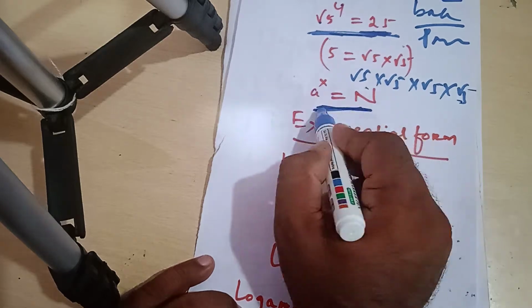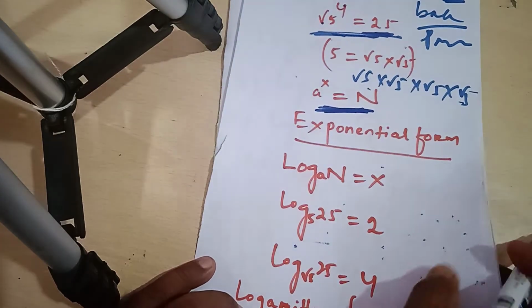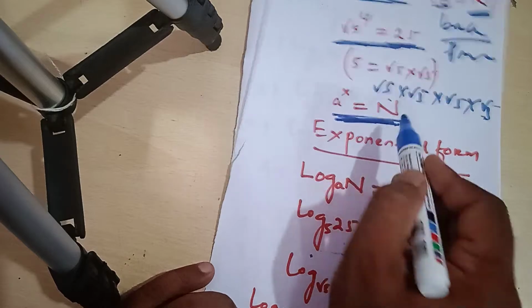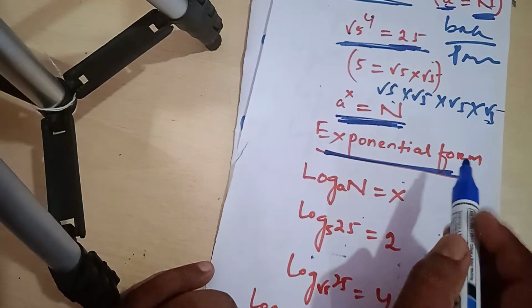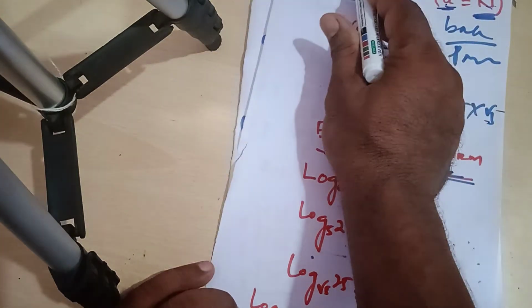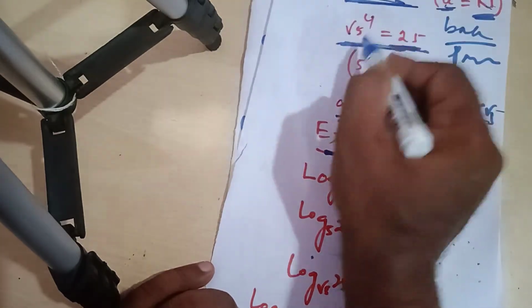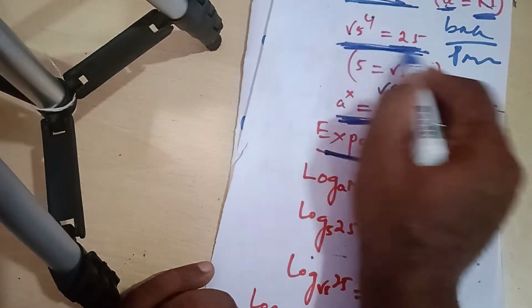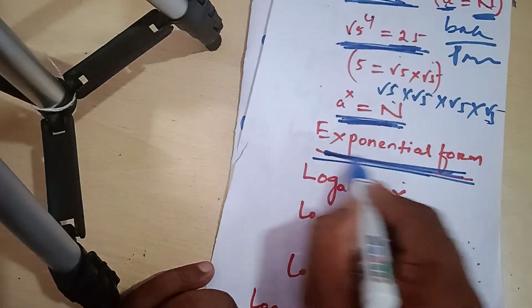A to the power x is equal to n. Is that clear? This is called exponential form. 5 to the power 2 is equal to 25, and root 5 to the power 4 is equal to 25. This is exponential form.